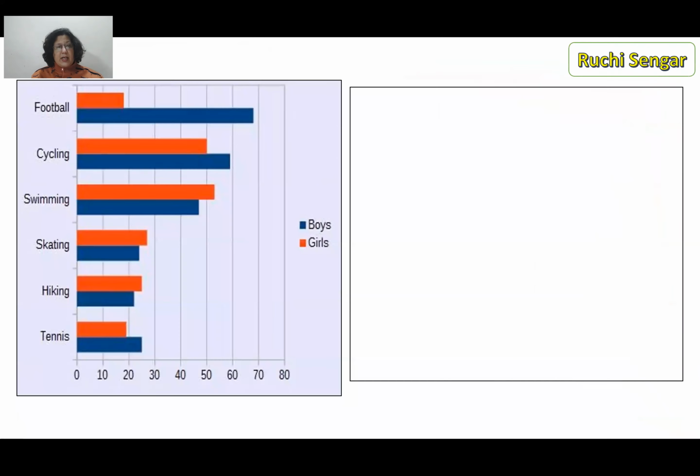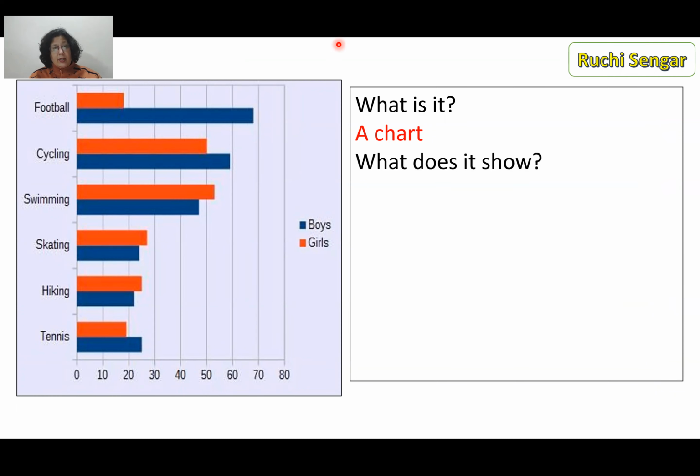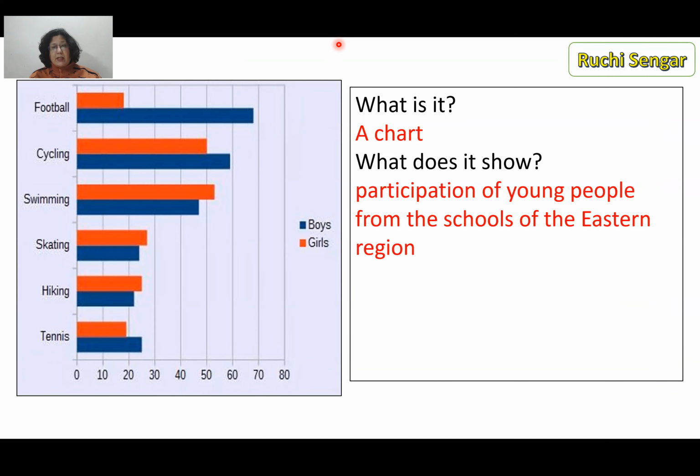So the question is, how do we paraphrase? And I've done precisely that for you. So have a look. Again, the same questions. What is it? It's a chart. It's not a table. It's a chart. What does it show? So it shows participation of young people from the schools of the Eastern region. Have I created this? No, it's right there in the question.